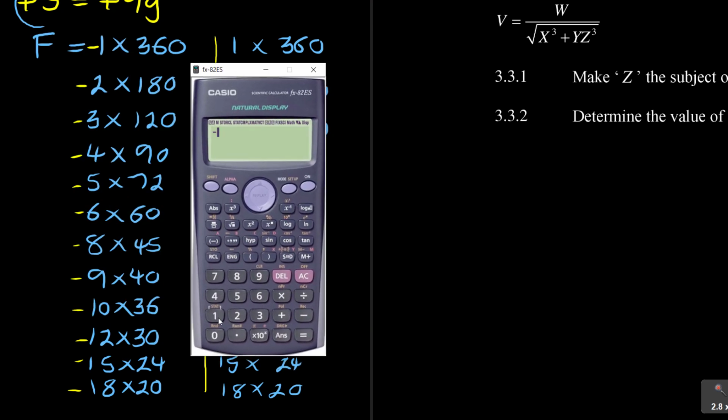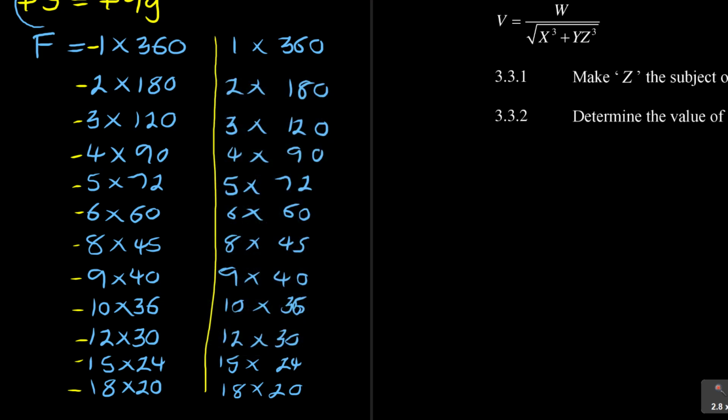360, it's -1 times 360. Look at this. I get a negative 360. Or I play back, remove that negative from 1 and I put it in 360. I still get a negative 360. So there are two ways of getting a negative. Either it's on -1 or it's minus 360. It can be here, it can be here, and so on.